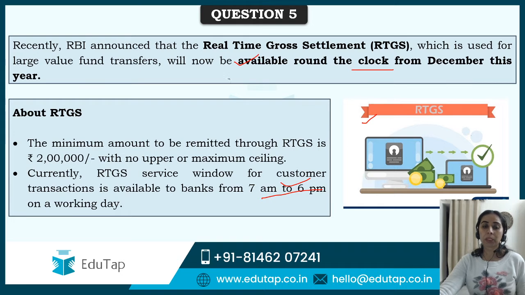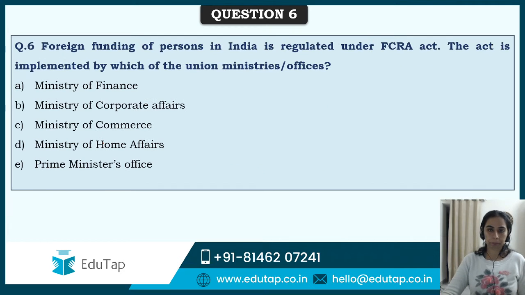Okay? The minimum amount to be remitted through RTGS is 2 lakh and there is no maximum or upper ceiling. Okay, I hope this is clear. RTGS, guys, is usually used for large value fund transfers. Like NEFT, you do it from your bank or phone easily, but in RTGS there has to be a huge amount. 2 lakh is the minimum amount.